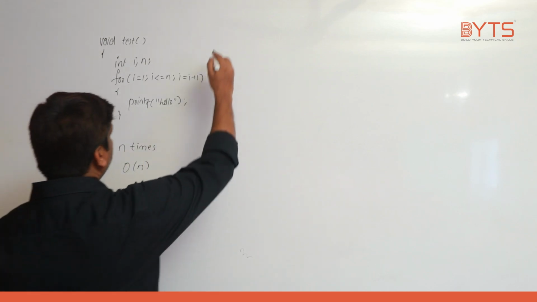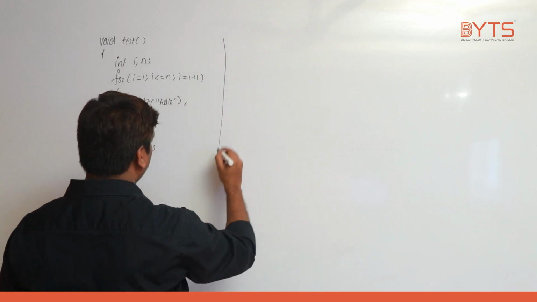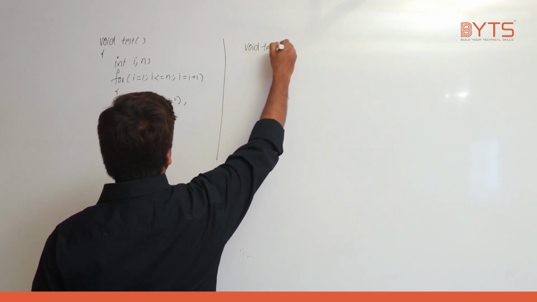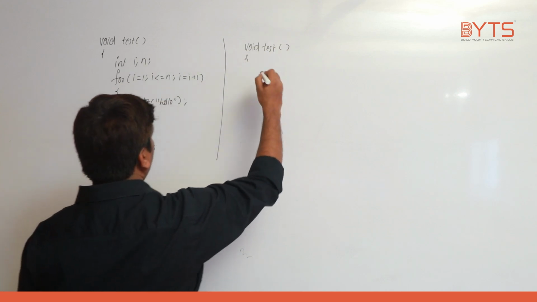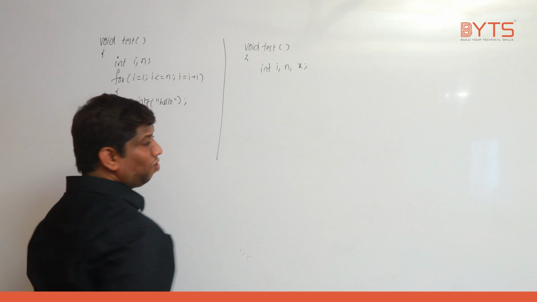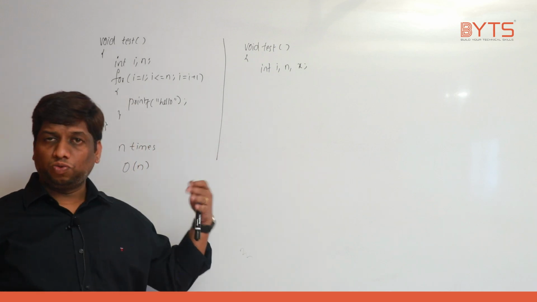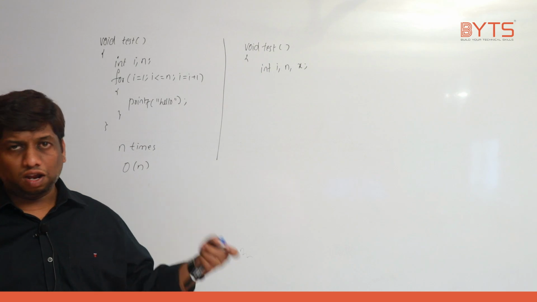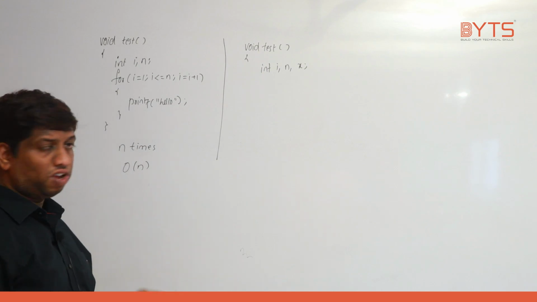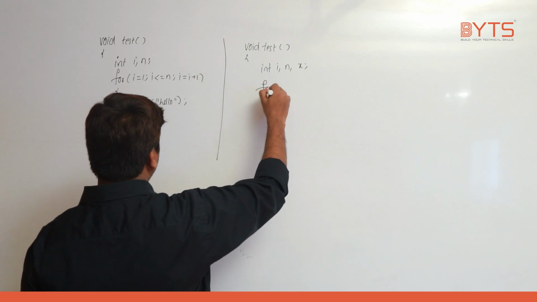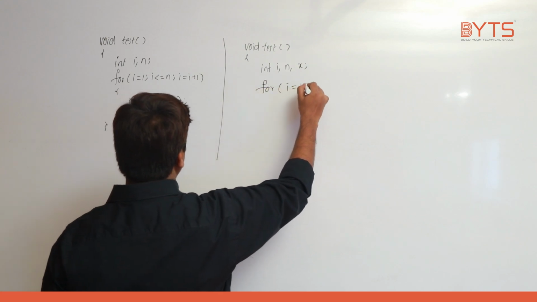Now I am going to take another example. Just listen carefully. Void test, int i, n, x. Going forward, I will not be writing these variables. We assume that the variables are there. Understand? Every time I don't want to write int i, n, x. That and all we learned in other programming languages. For now, you need to understand all the variables are there straight away. Initially I will write them, but going forward I won't.